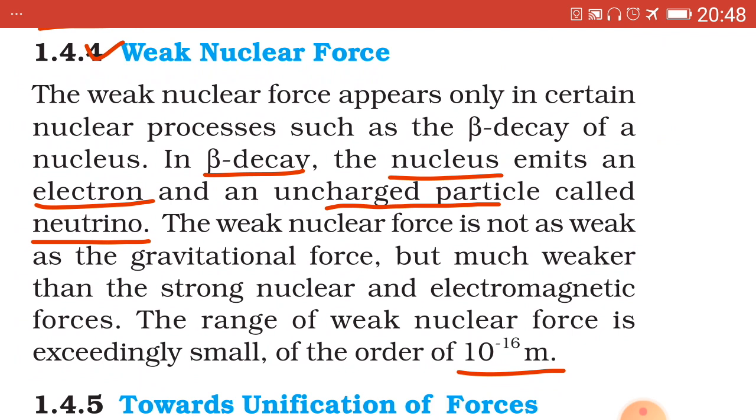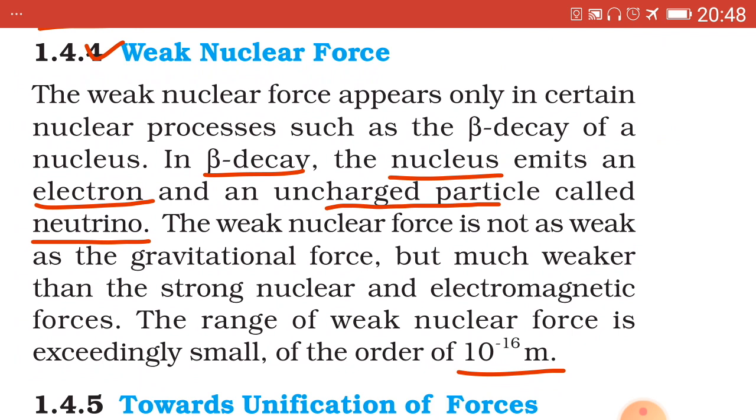This force appears only in certain nuclear processes such as beta decay of a nucleus. In beta decay, the nucleus emits an electron and an uncharged particle called neutrino. Now, the weak force, you can write this sentence in your notebook. Besides this, it is not given here.